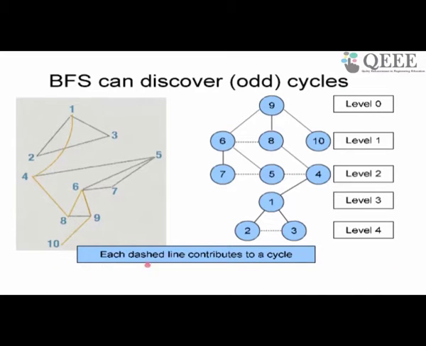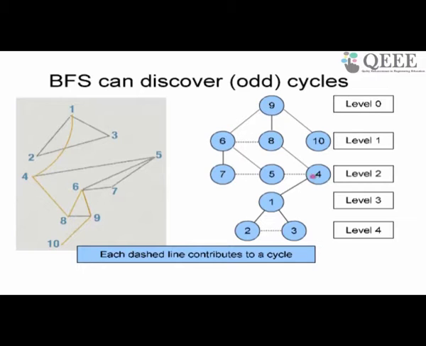So you can see basically that every dashed edge contributes to a cycle. For example, here the dashed edge between 6 and 8 contributes to a cycle 9 6 8. The dashed edge 7 5 contributes to the cycle 6 7 5. The dashed edges 7 5 and 5 4 together contribute to the cycle 9 6 7 5 4 8 9.